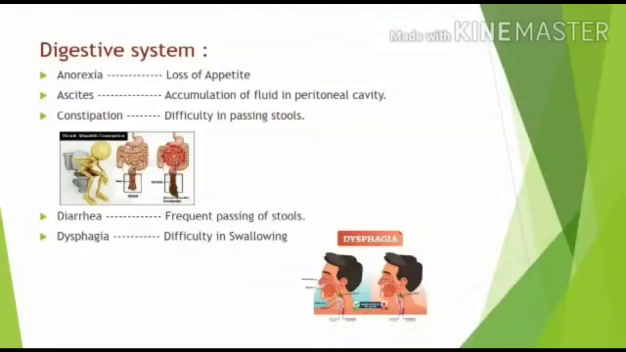Anorexia is loss of appetite; they won't show interest in eating. Ascites is accumulation of fluid in the peritoneal cavity; they always feel bloated. Constipation is difficulty in passing stools, of course we have all known about this. Diarrhea is frequent passing of stools. Dysphagia happens in the esophagus, with difficulty in swallowing.